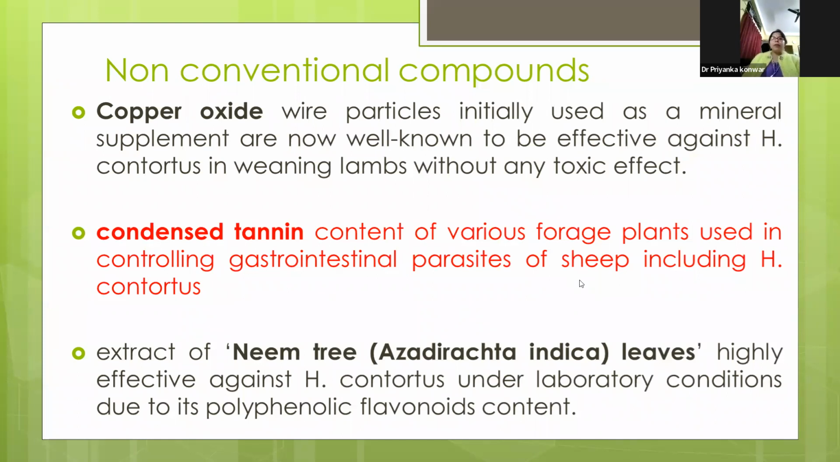These have also been used extensively to combat this nematodiasis problem. The copper oxide wire that was initially used as a mineral supplement is now well known to be effective against Haemonchus contortus in weaning lambs without any toxic effect. Condensed tannin, found in various forest plants, also has the capacity to control GI parasites in the case of sheep. Then next is the neem tree, which is effective against Haemonchus contortus under laboratory conditions due to its polyphenolic flavonoid content.